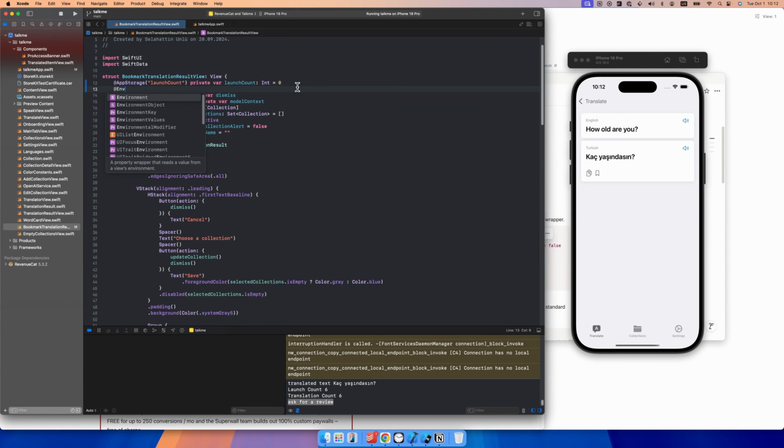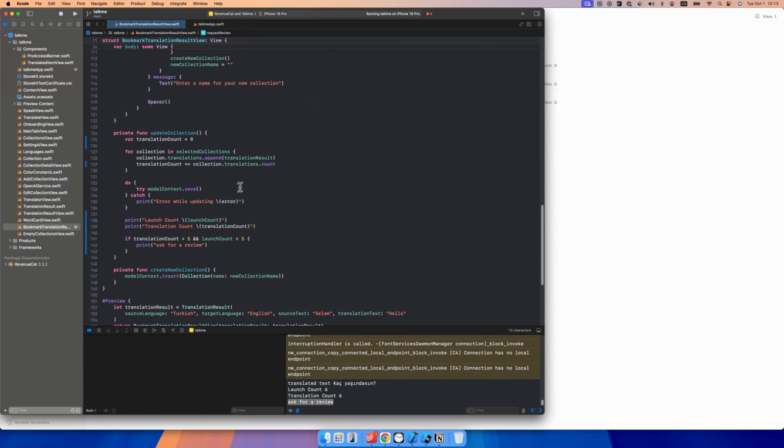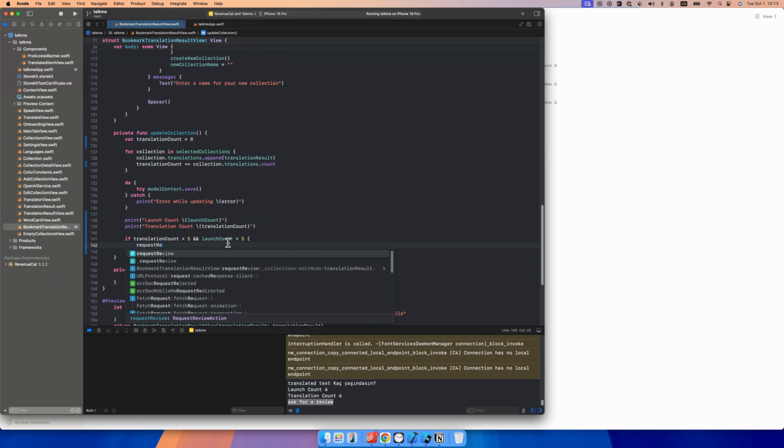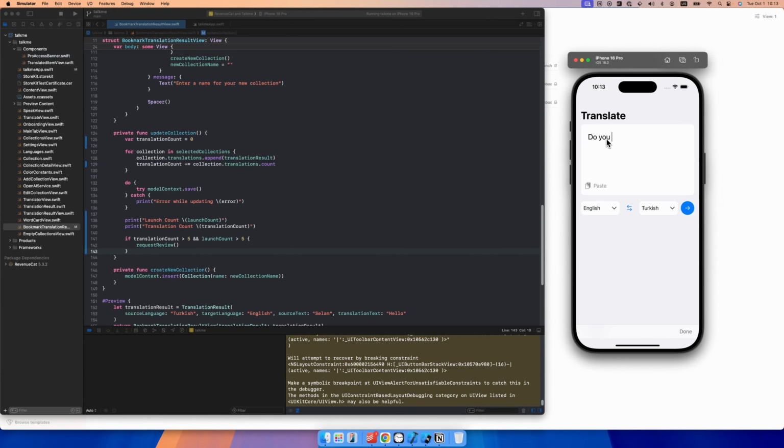Okay, instead of showing a log here, we're going to run the requestReview function. Here I'm going to paste it. So right here, instead of showing a message, we're going to run the requestReview function. Okay, let's relaunch the app.